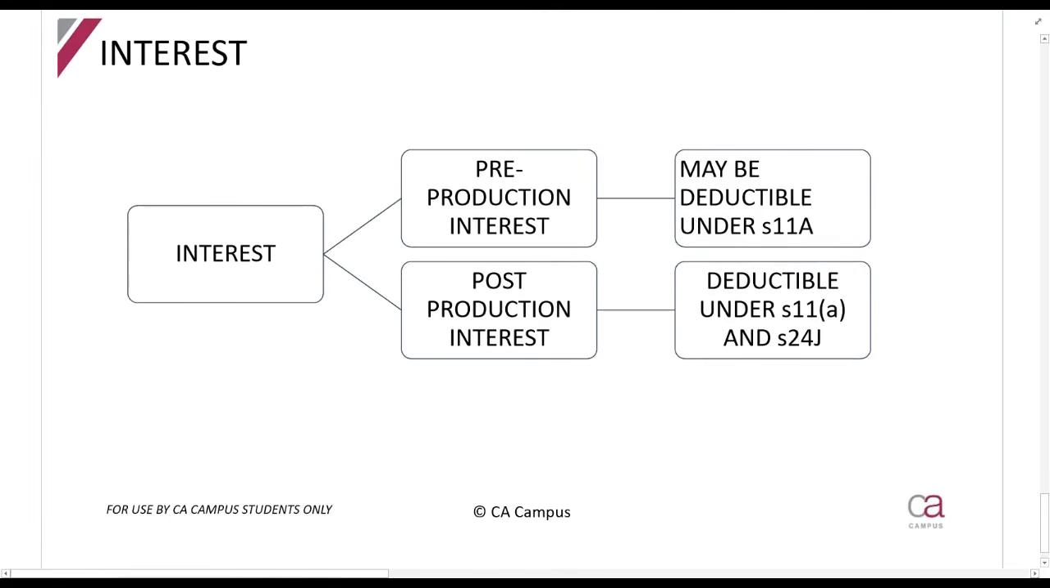Right, and then I just wanted to note, interest, same concept here, pre-production and post-production. This is pre-trade and post-trade, if you want to call it that. Pre-trade, the interest you can deduct under Section 11A like we just saw. And once you have started trading, it's deductible under Section 11A and Section 24J. Section 24J is when there's an interest component. It is the more important section, and it's something that you'll study separately.